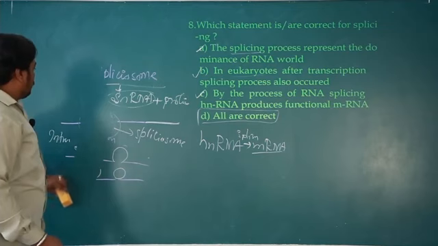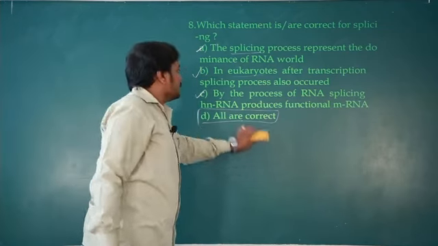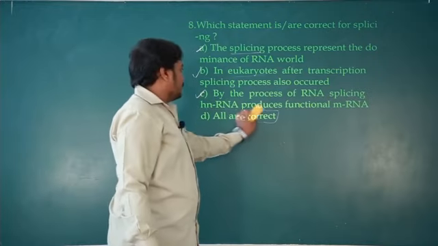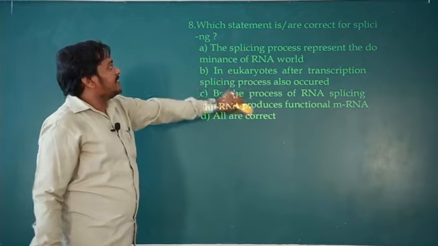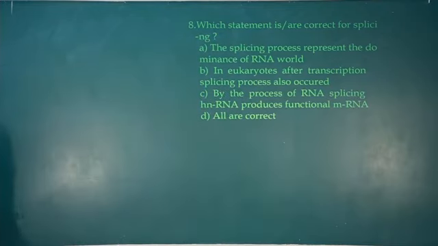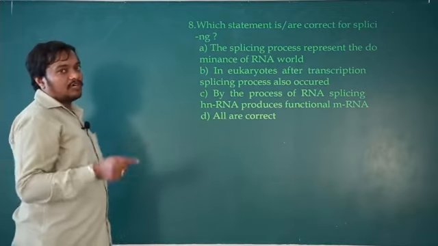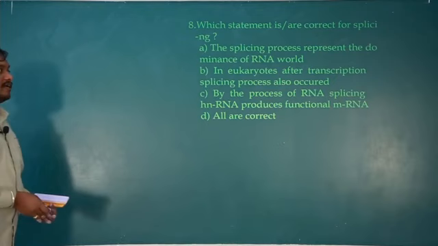Okay, so here the mRNA is directly produced in prokaryotes, so both transcription and translation can occur simultaneously, whereas in case of eukaryotes, instead of mRNA, hnRNA is produced first. That hnRNA should undergo post-transcriptional processes: capping, tailing and splicing. Then only it produces mRNA.